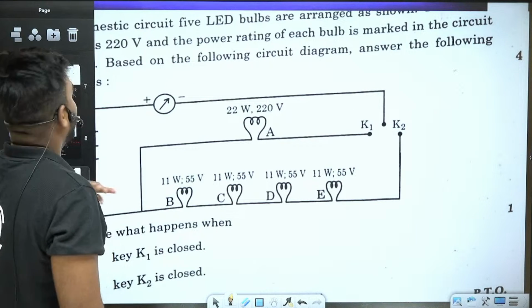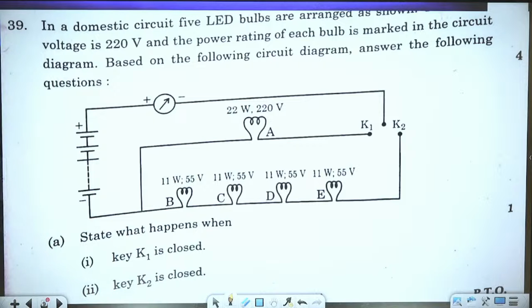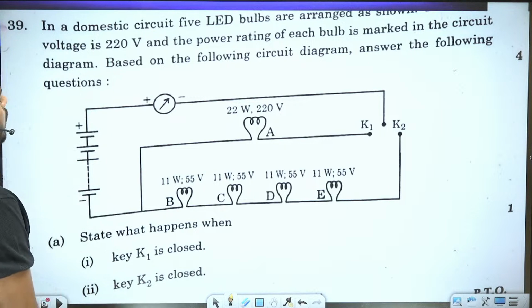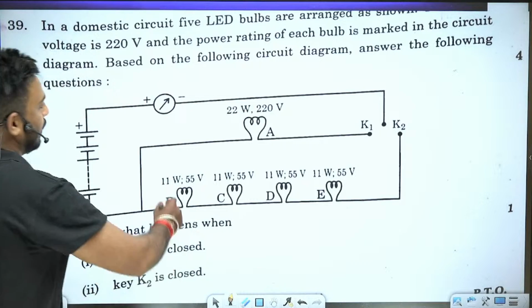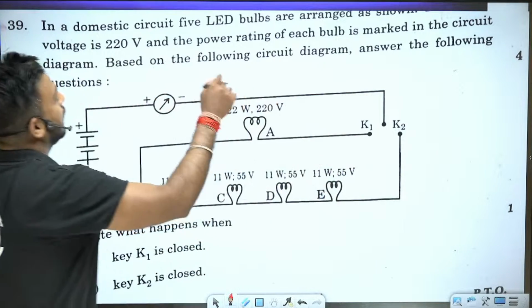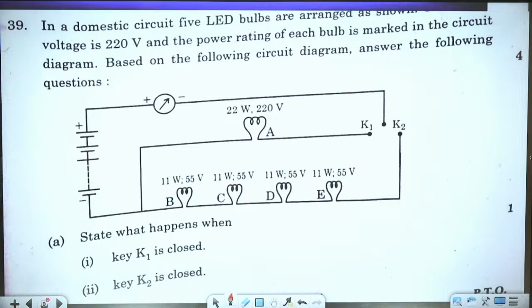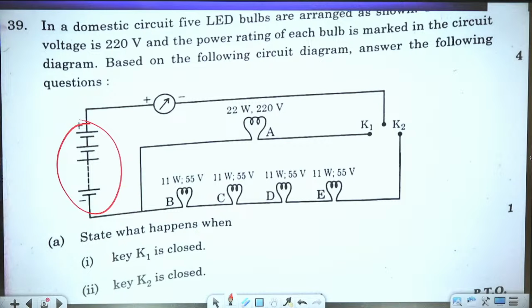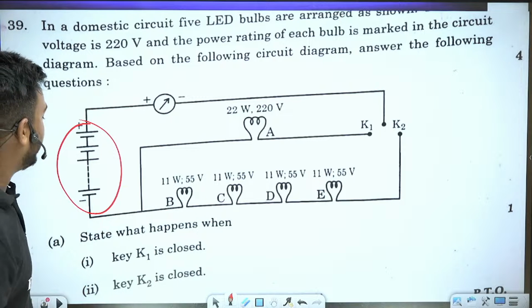In a domestic circuit, 5 LED bulbs are arranged as shown in the figure with a voltage of 220 volt. We have 5 LEDs connected as shown in the figure, and 220 volt is the power rating marked on each bulb. Based on the following circuit diagram, answer the following questions. State what happens when K1 is closed.